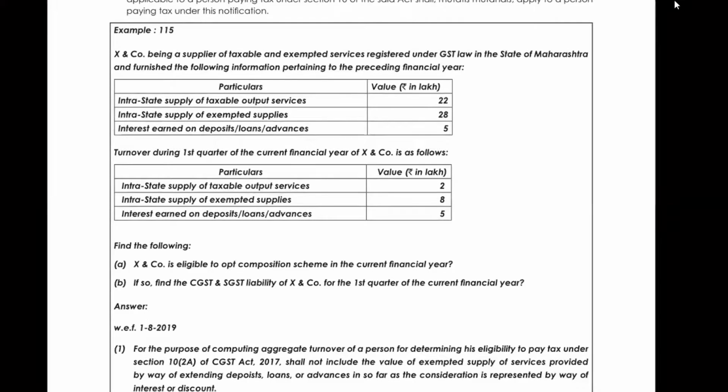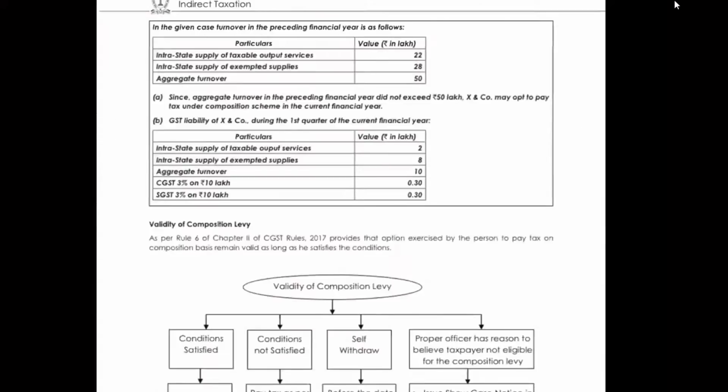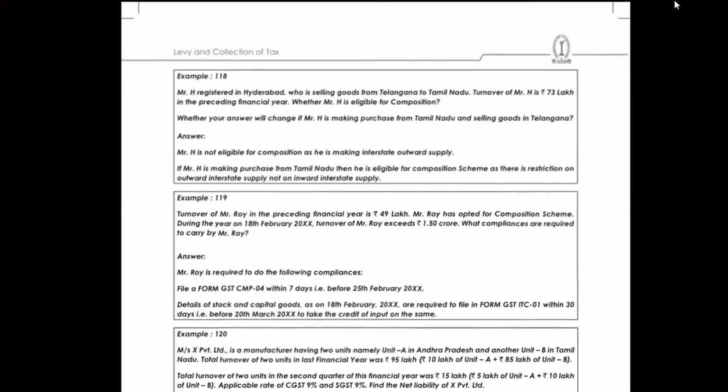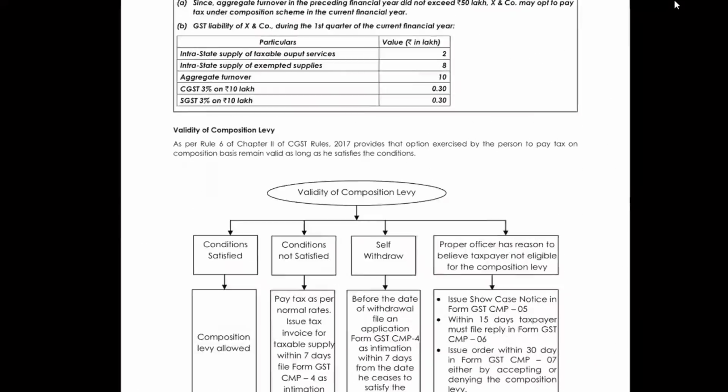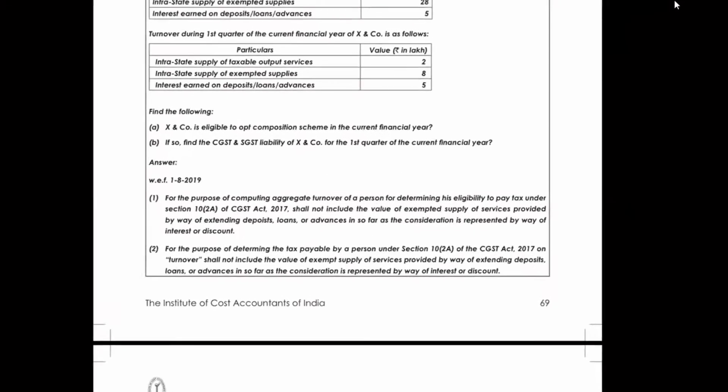So this is another session of IDT as well as composition scheme. This is probably the last session. Today a few illustrations are left. We'll complete those and then move on to the MCQ part and finish it off. And from the next session we'll start exemption.